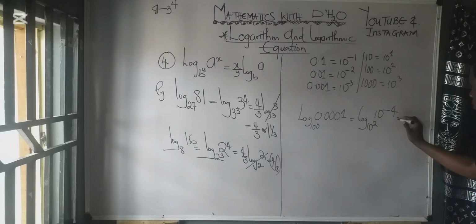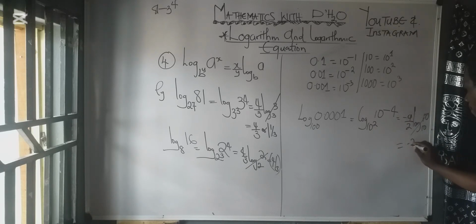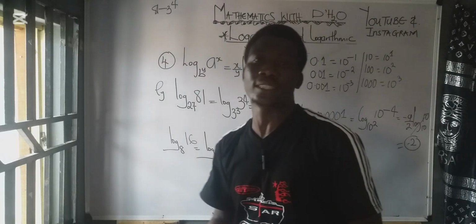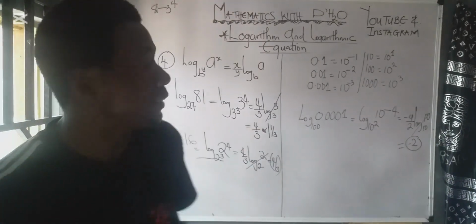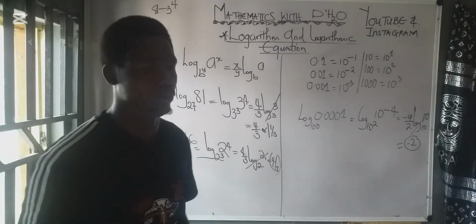So what will this give us now? Carry this minus 4, go back, divide it by the power of the base, then you will be left with log 10 base 10. They will cancel out. Minus 4 over 2 is minus 2. So this is the fourth law of logarithm. Let's look at the fifth and the sixth law.